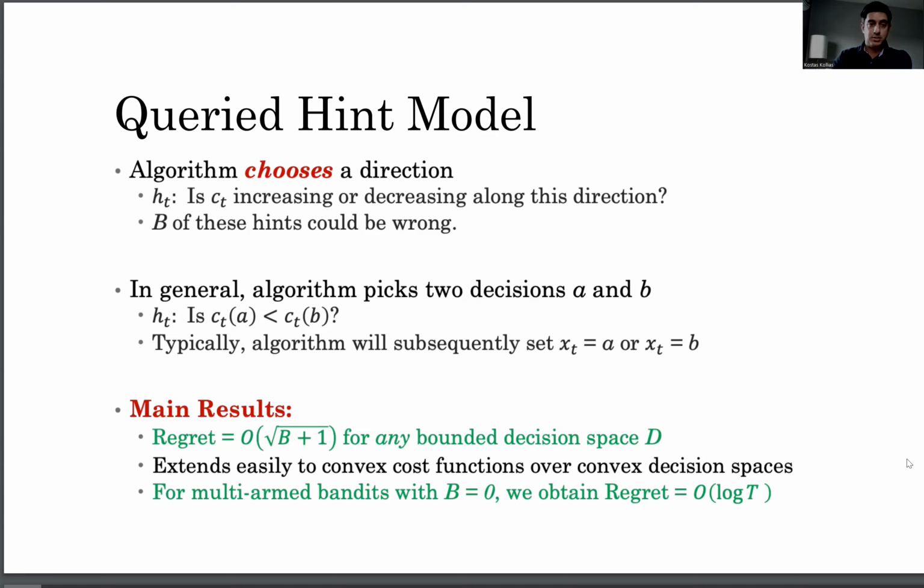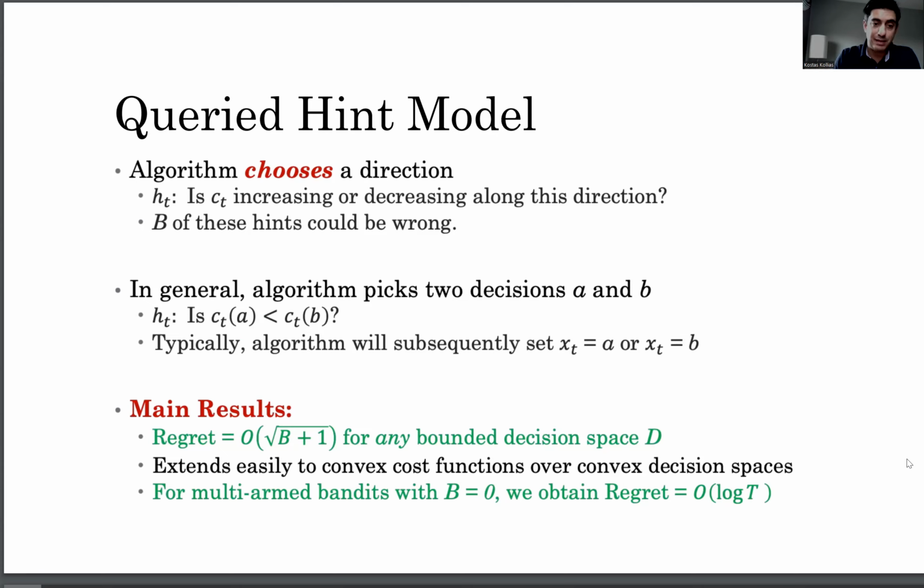It passes these 2 points to the auxiliary ML model, which tells us which one of the two is better, so on which direction the algorithm should move. And typically we will play the point given by the auxiliary ML model. Right, so as a preview, the result that we will get is order square root of B plus 1 for any bounded decision space in the linear optimization model. This result extends to the case of convex cost functions and convex decision spaces.